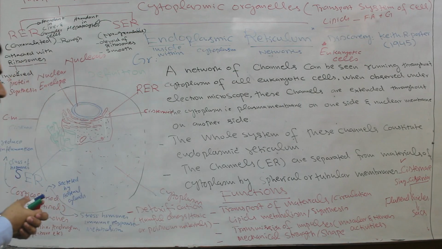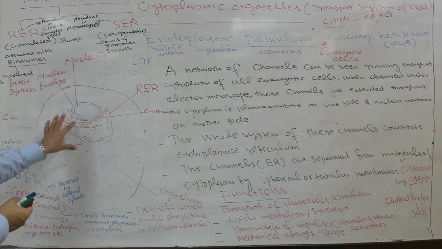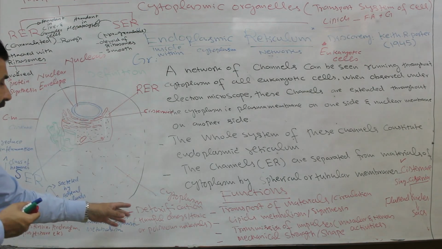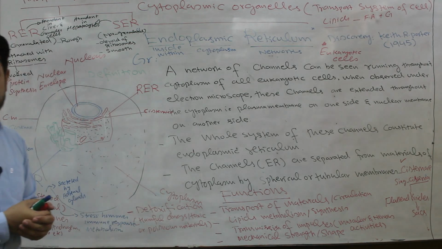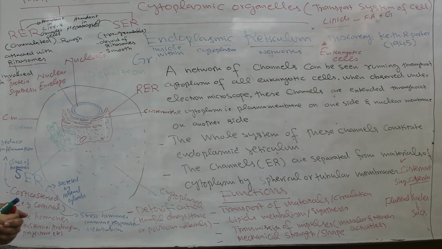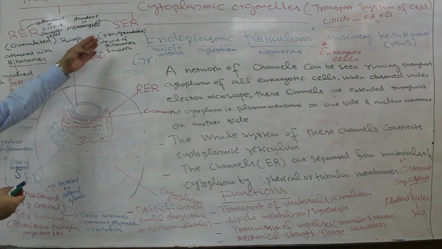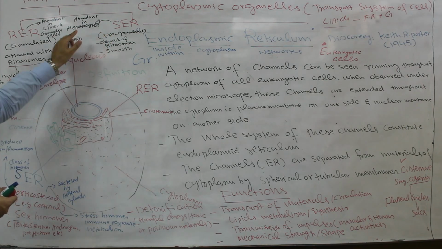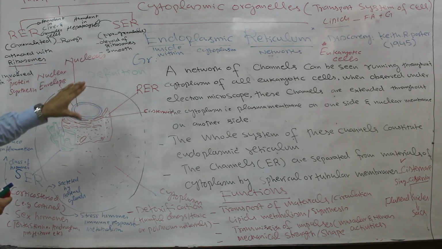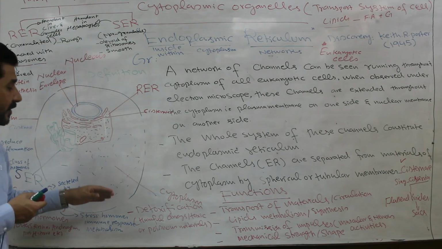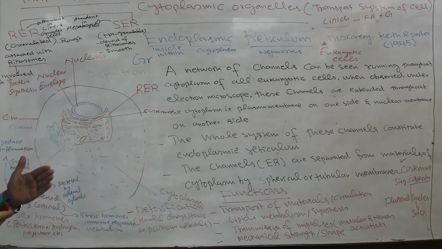The third important function of the smooth endoplasmic reticulum is the detoxification of harmful drugs or toxic or poisonous substances, because smooth endoplasmic reticulum is abundant in the liver cell, that is the hepatocyte. Here its function is to remove the toxicity present in the drugs and in the food that we eat.